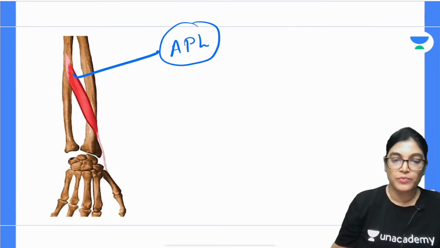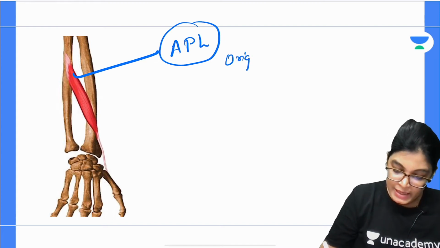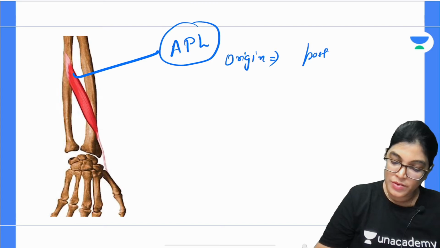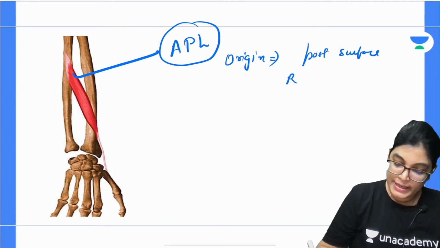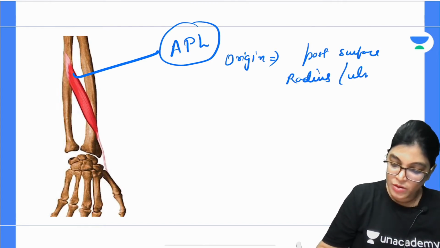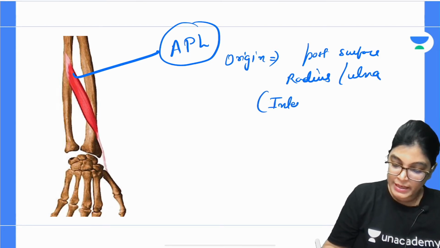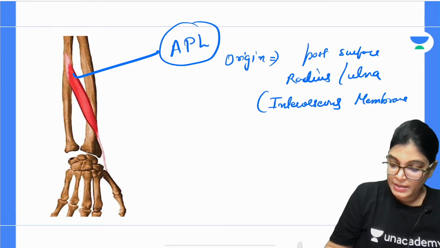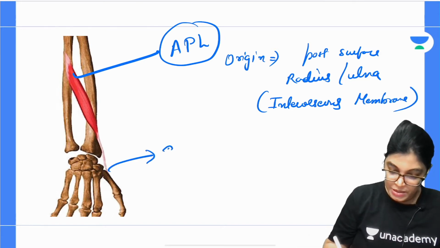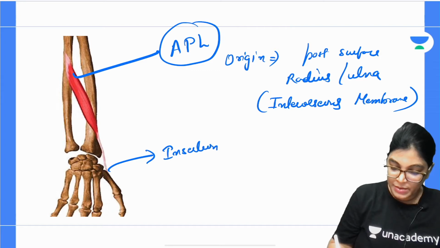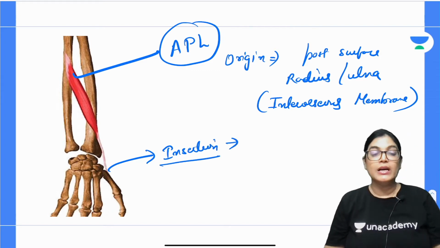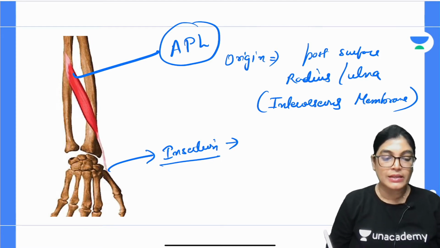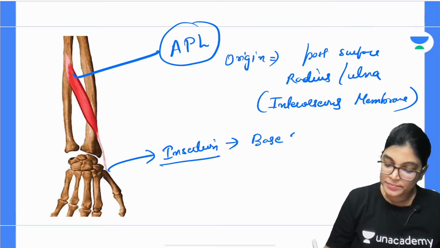I am writing in short form, and if you see here, it originates from the posterior surface of the radius and ulna bones and also the interosseous membrane which connects these two forearm bones. And in this diagram you can see the insertion point, my dear aspirants. It is inserting onto the base of the first metacarpal.